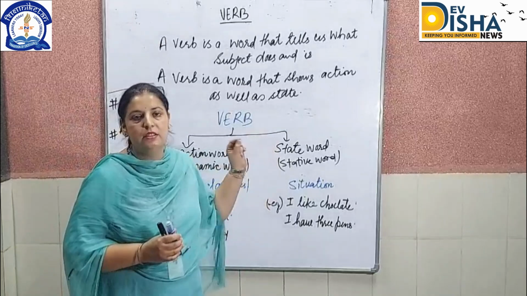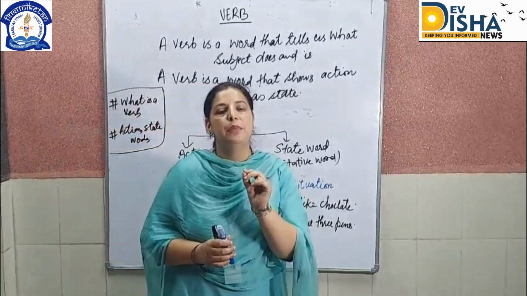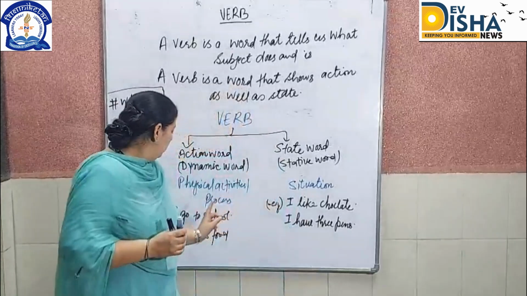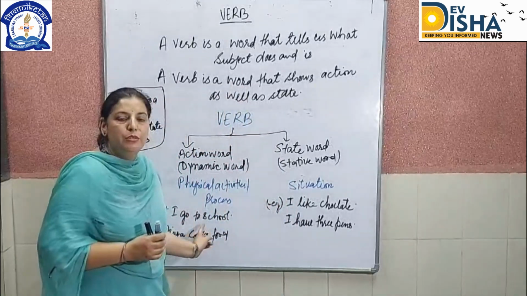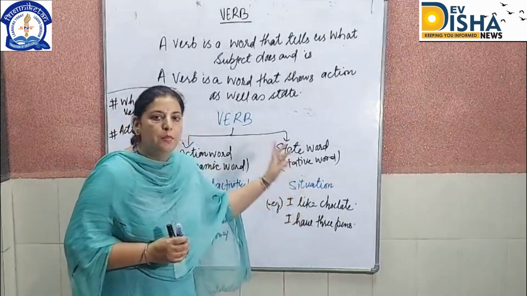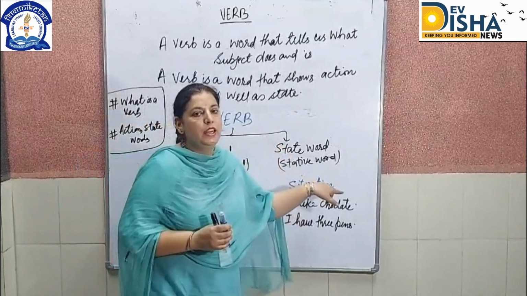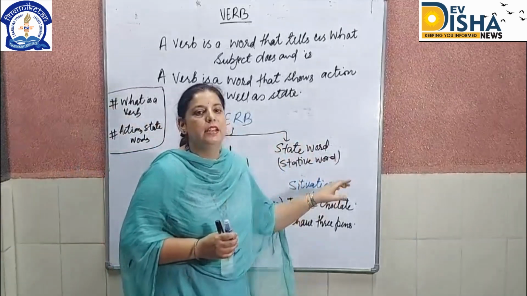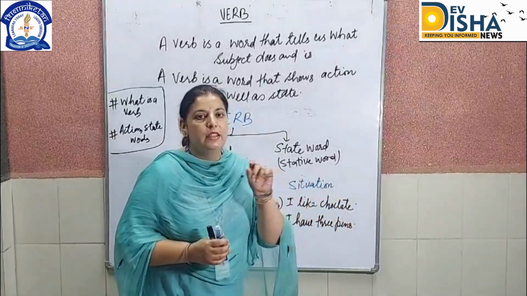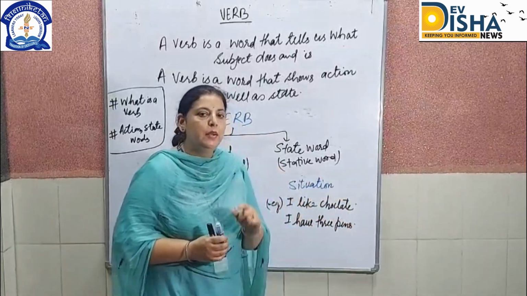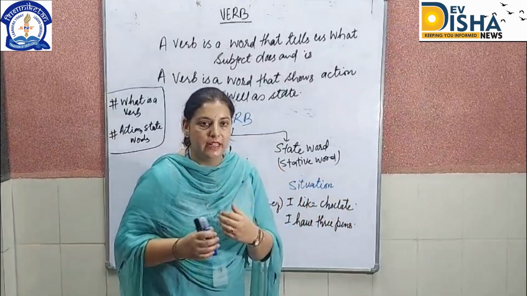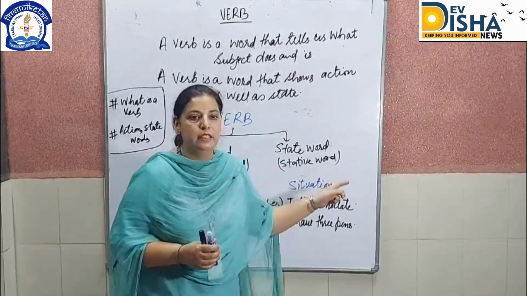What is the main difference? The action words can be used in the ing form. What is the ing form? Like if I am saying I am going to school. Action words can make the ing form, but with state words we can't use the ing form. Like I am liking chocolate is not a correct sentence. Why? Because like is my condition, not my action. That is why we can't use the ing form with it.